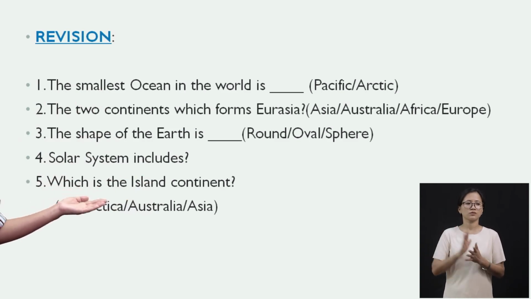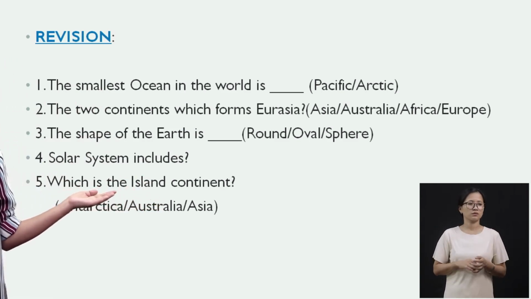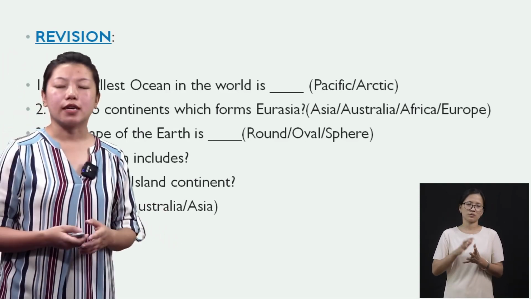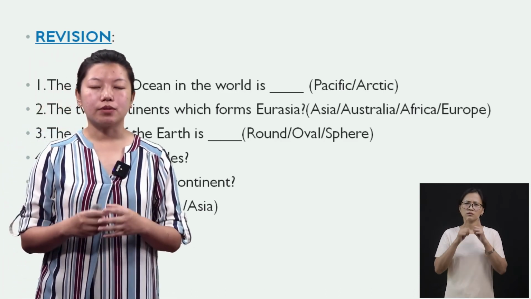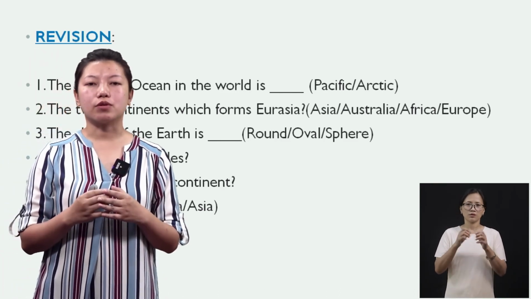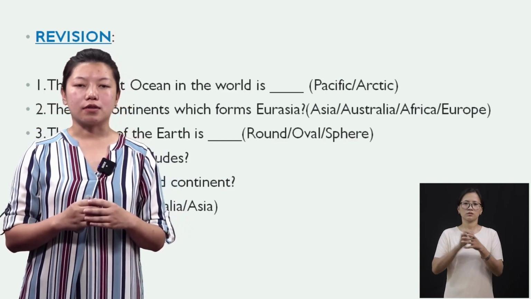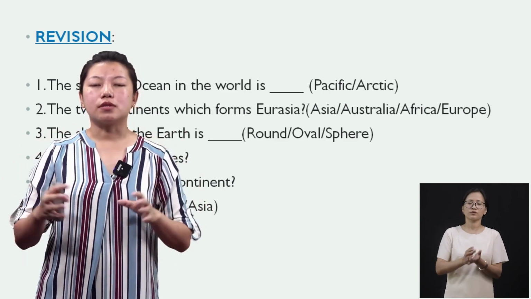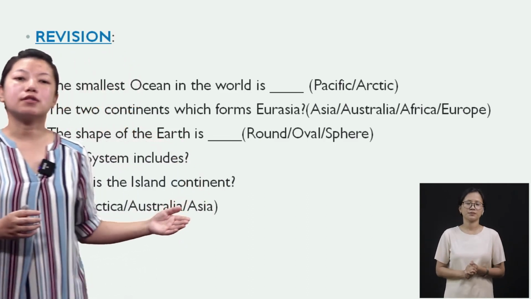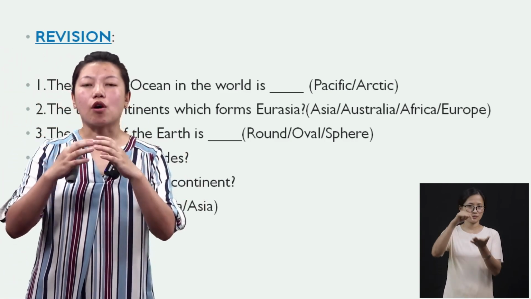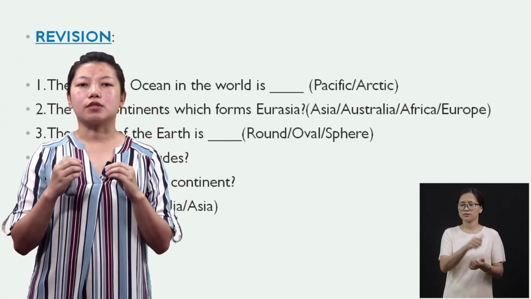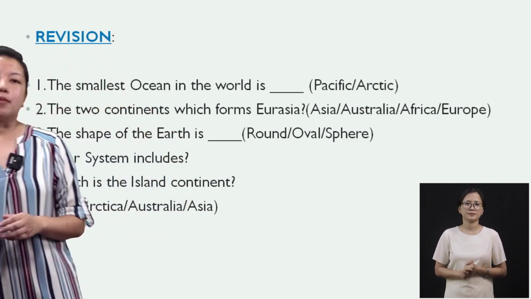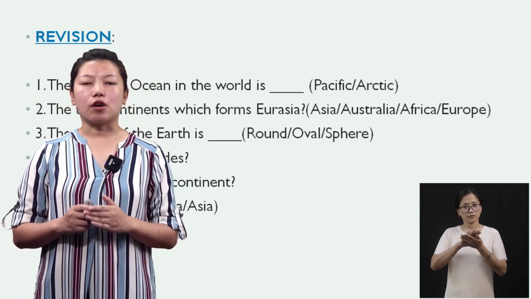Number five, which is the island continent? The options are Antarctica, Australia, and Asia. I've explained to you that Australia is also known as the island continent. Okay, islands are those areas which are in the middle of oceans or seas. Because Australia is in the middle of the oceans, it is also known as the island continent.